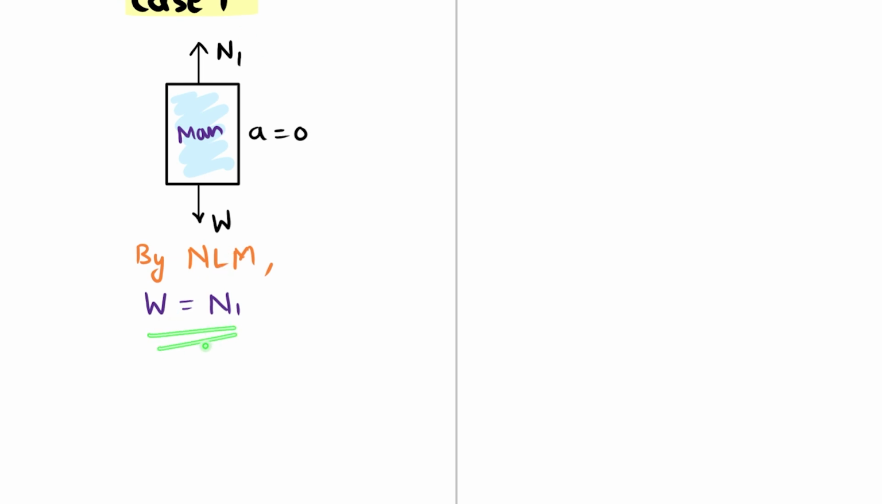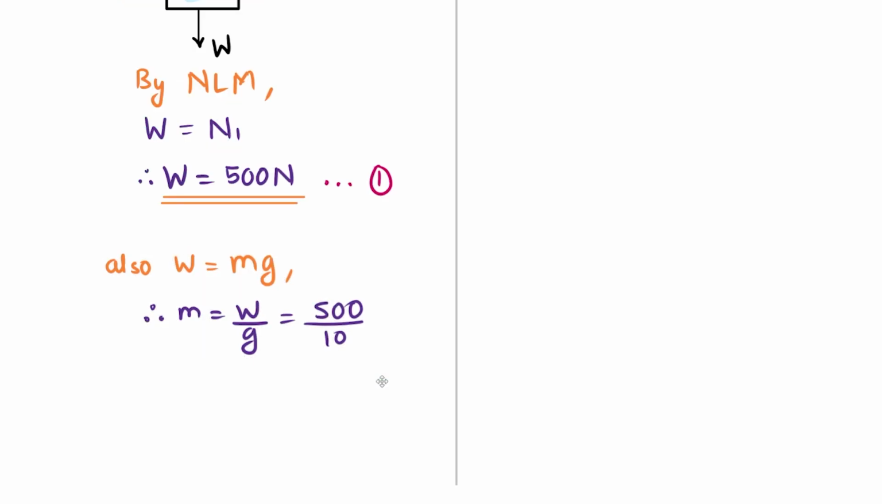From this equation, we can find out the weight of the observer, which is 500 Newton as per the given value. Let this be equation 1. Also, we know that weight is equal to mass into acceleration due to gravity. So to calculate the mass of the observer, I simply have to divide weight by g, that is 500 by 10. For simplicity, we are using g as 10. So the mass of the observer would be 50 kg. Let this be equation 2.